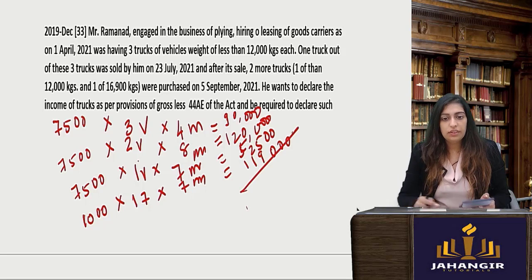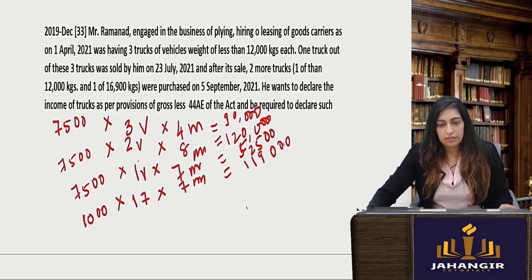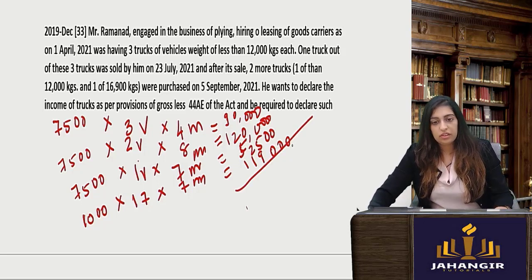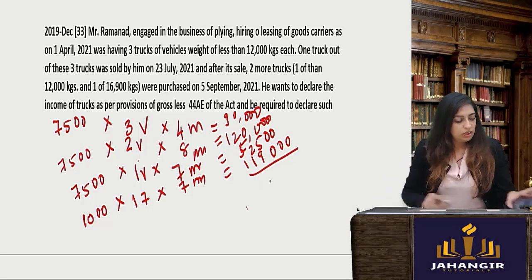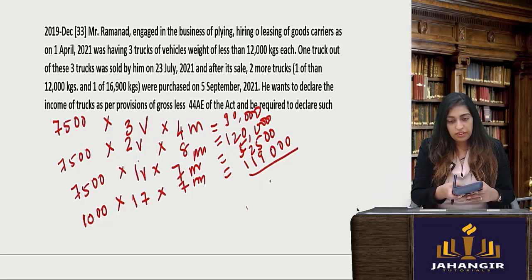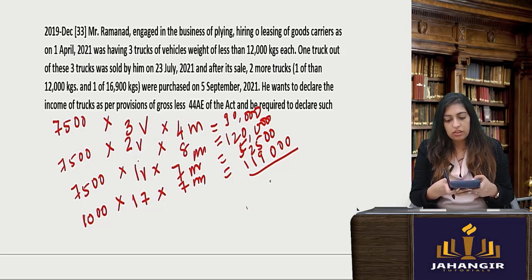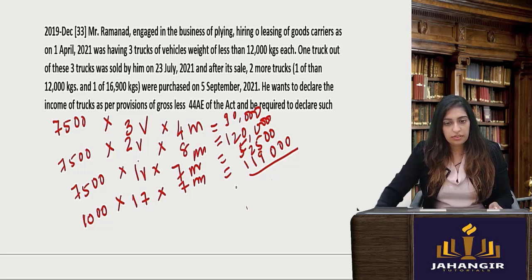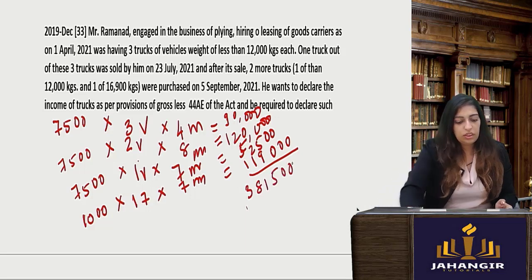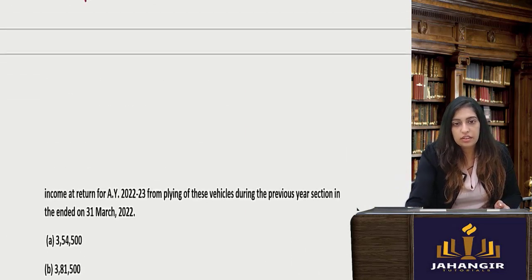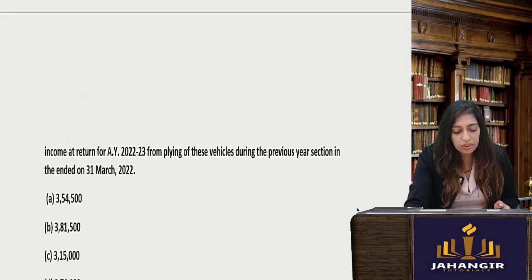Let's add all of them. 5250 plus 381. Okay, that is the answer. This is how you're going to do it slowly.